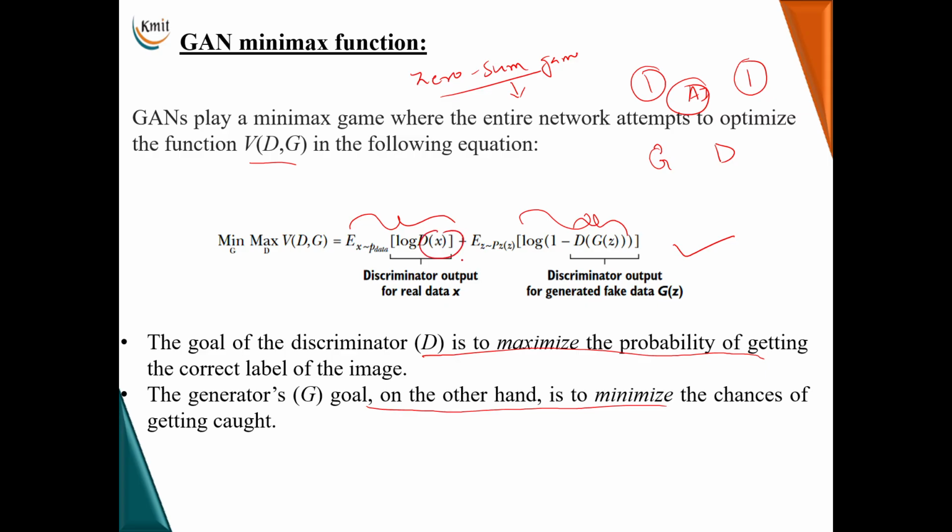Here D of X represents the probability that X is real, and the goal of the discriminator is to maximize this D of X value. And here G of Z represents fake data generated by G, that is the generator, and D of G of Z represents that the discriminator thinks G of Z is real. Now what you note here is, the discriminator will try to maximize the overall function V of D comma G, and the generator will try to minimize V of D comma G by generating G of Z, which is the output of the generator that will fool the discriminator.